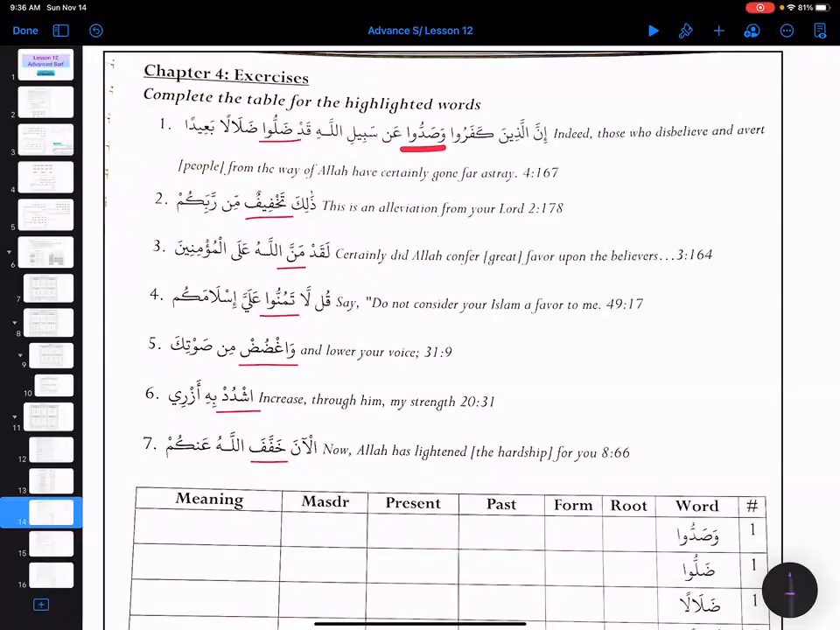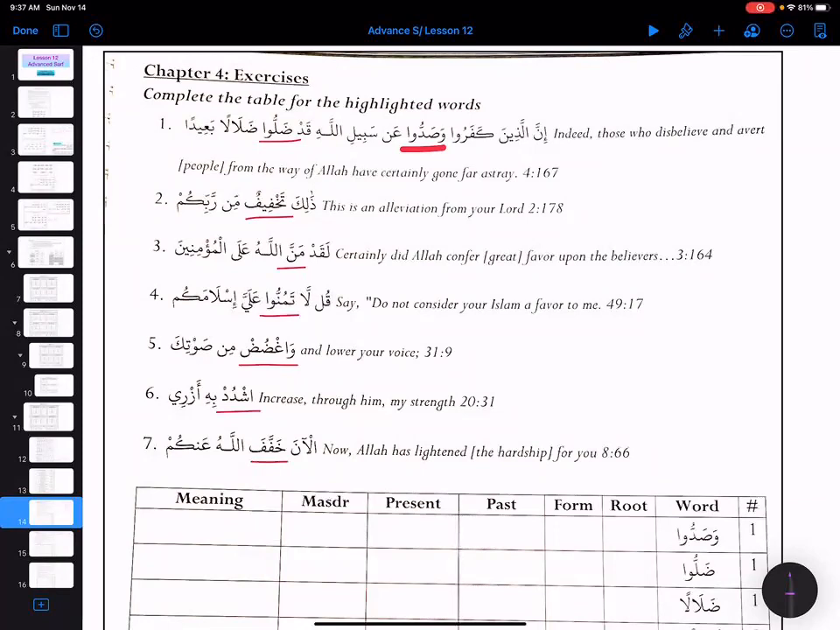Sadda, sadda... Usdud. Now this is Bab Nasara, right? And Bab Nasara will take the u. Usdud, usdudi, usdudu. And now the nahy: la tasuddu, la tasudd. La tasuddi, la tasdud. Then la tasdud.